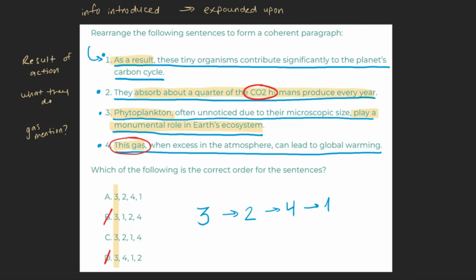Reading the passage through in this order, we can see the clear flow from introduction of the topic, phytoplankton, to what they do, absorb carbon dioxide, to an explanation of why this is helpful, to a summary of how we started, what their role is. As this is a logical structure for these sentences, we can go ahead and mark this order, choice A, 3, 2, 4, 1, as our final answer.